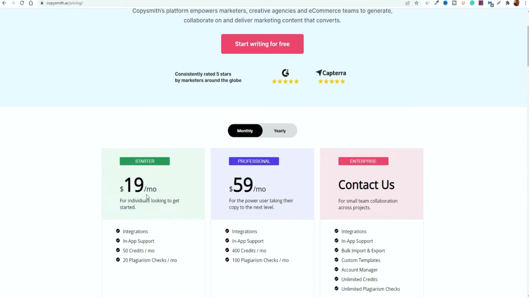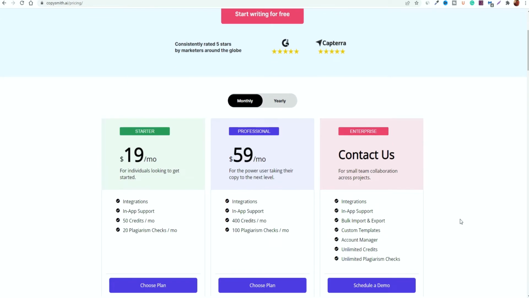So it starts off at $19 per month, but then it moves up to professional for $59 per month. Now it does give you access to be able to write more and generate more words, but it is still fairly limited compared to other platforms in terms of what's possible. But you could opt into the enterprise price where you could generally get more, but they're generally more expensive, but that's only really if you're running a business where you have multiple people working creating copy on a daily basis. So if you decide to pay yearly, you can pay less, but it's still quite an expensive alternative, especially if you're on a budget.